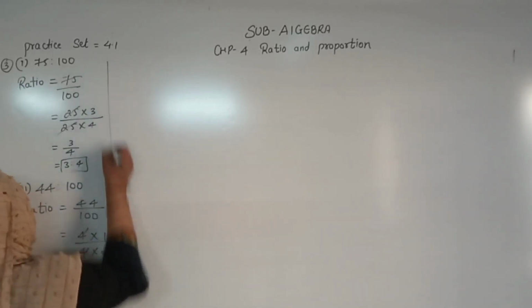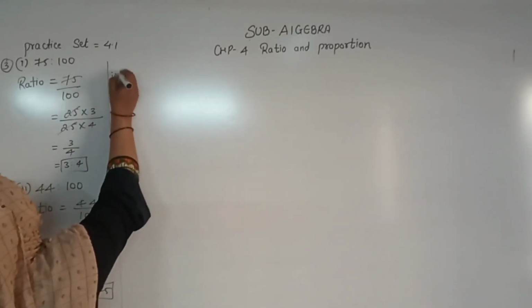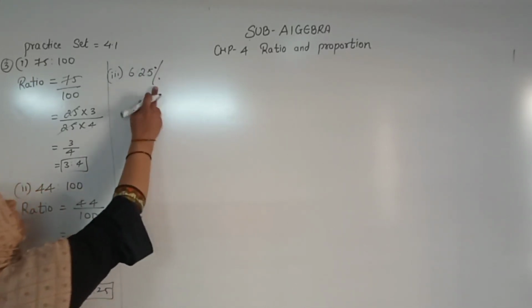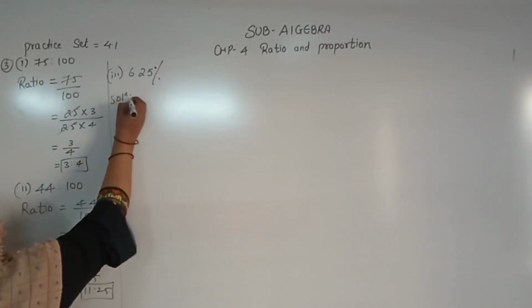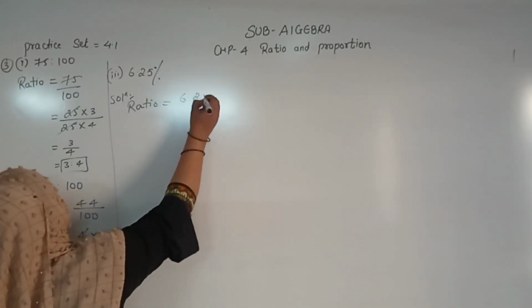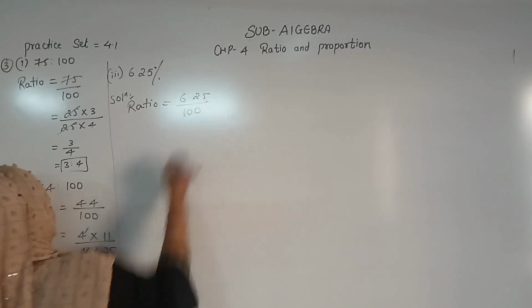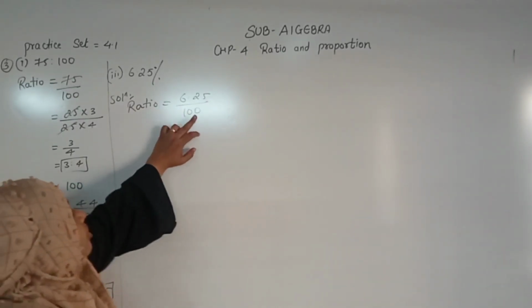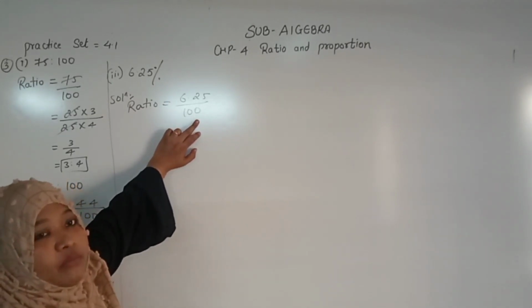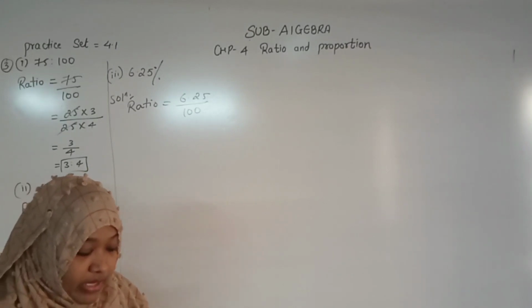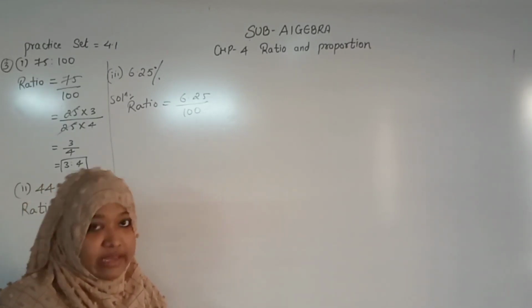The next is 6.25. See, question number 3. 6.25, the percentage sign is given. No issue. Right, here the ratio, how are we going to write? 6.25 upon 100, percentage sign means 100. But student, I will not cancel here. Why? Because one number is in decimal and the next number is normal. So we will take this fraction in the same sequence.